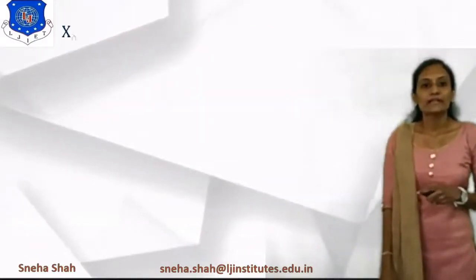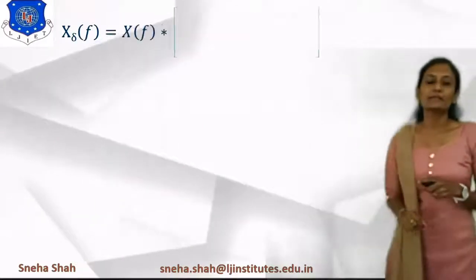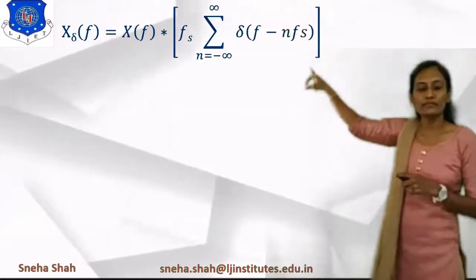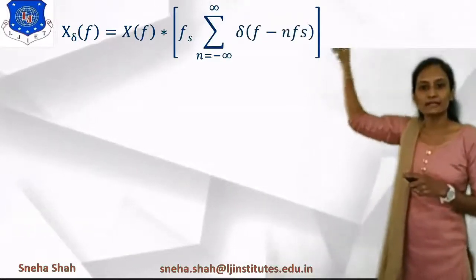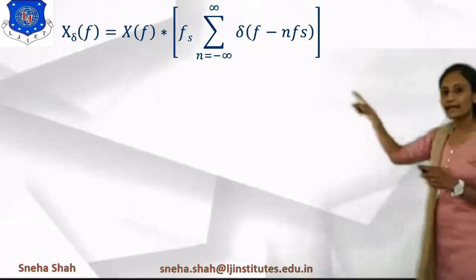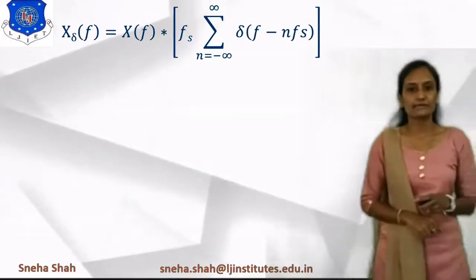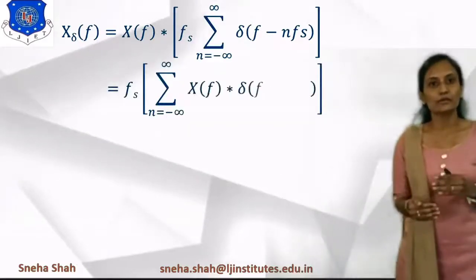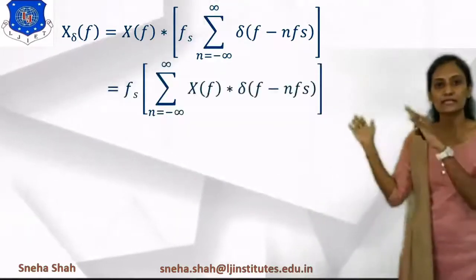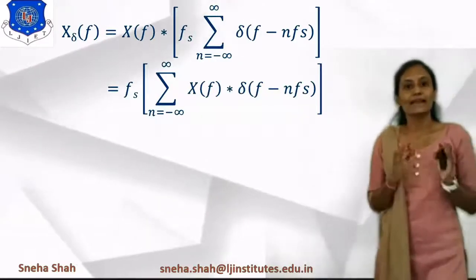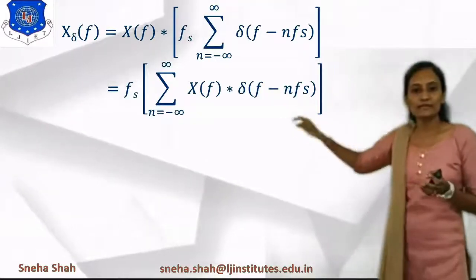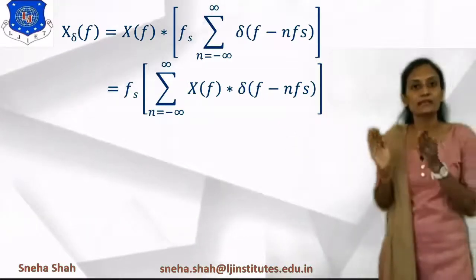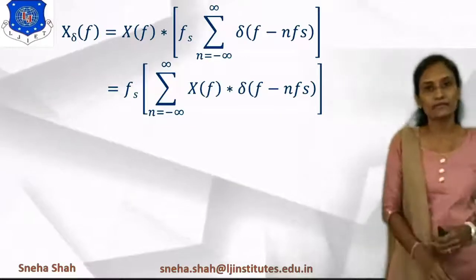So if we are finding the value of x delta of f, then it will be X of f convolved with S of f, and we put the value of S of f, which is fs summation n equals minus infinity to infinity delta of f minus nfs. Right. Now, applying the property of convolution, fs is a constant, so it will be outside of this summation. If we convolve these two terms, then we get summation n equals minus infinity to infinity X of f convolved with delta of f minus nfs.